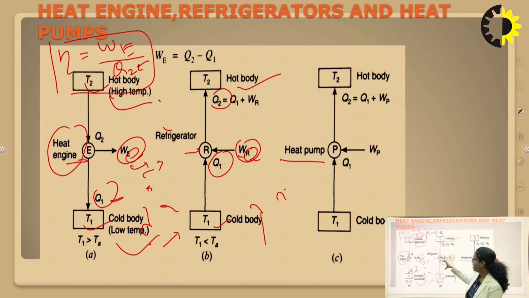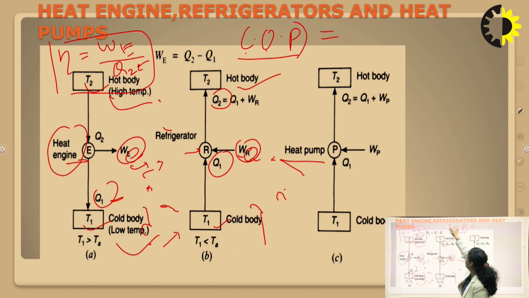Now, in this case, we are maintaining the temperature only. We are not getting any work from the system. So, you can see the efficiency of the system, which is defined by a new term, COP. This is the coefficient of performance. So, this is another term coming into the picture, which is given as COP of refrigerator, right?